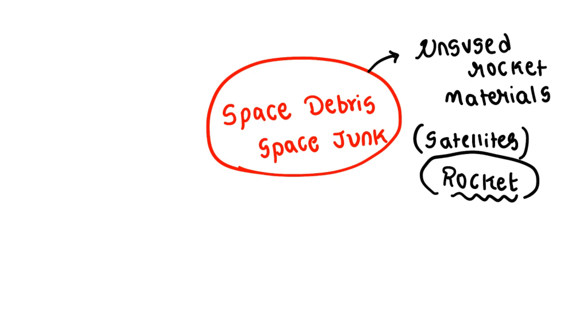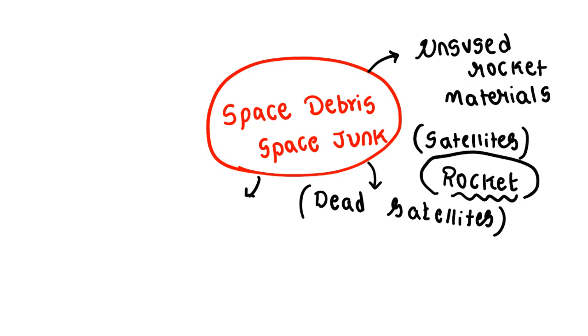And also the completed life of satellites, meaning dead satellites. When we launch satellites into space, they have some life, say 1 year, 2 years, 5 years, 10 years, 20 years, right? After 10, 15, 20 years, it is called a dead satellite. Clear? Dead satellites also come under space debris and junk, and the other thing is called fragments of space.